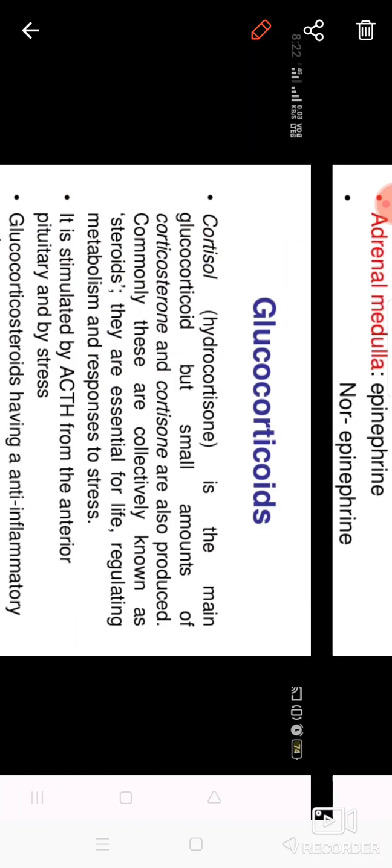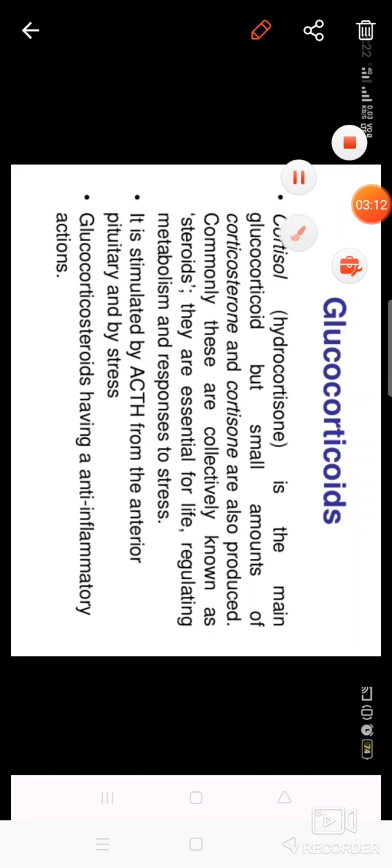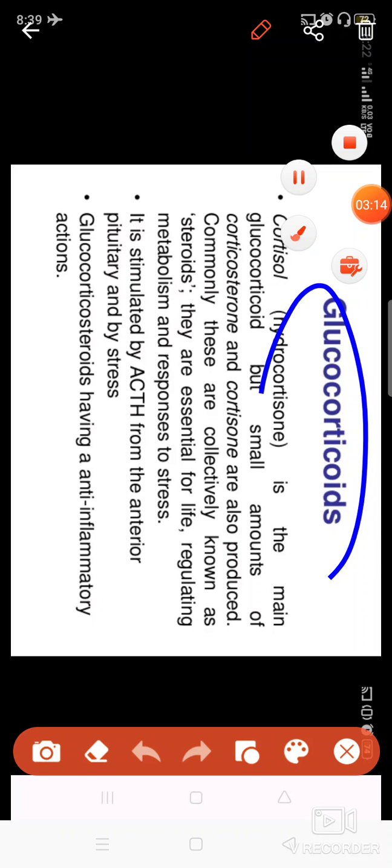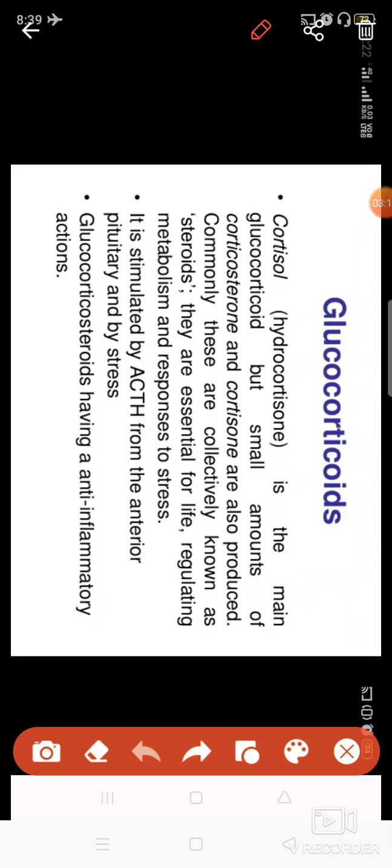Let us see what are the functions of these hormones. Basically glucocorticoids, as the name suggests, are the kind of cortisols. These hormones are responsible for the metabolism of glucose in your body during the response to stress. When your body is having stress, then your body needs more energy.